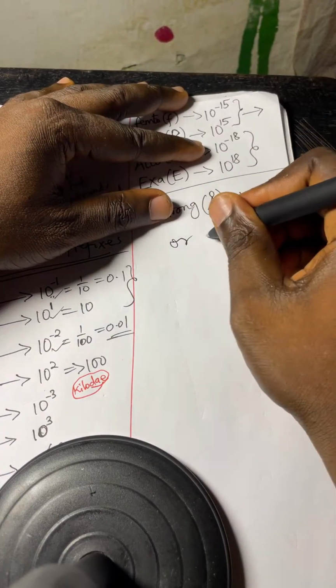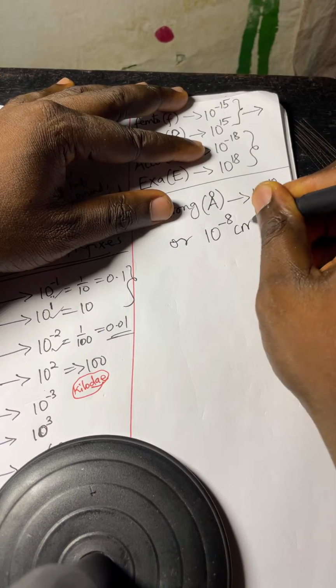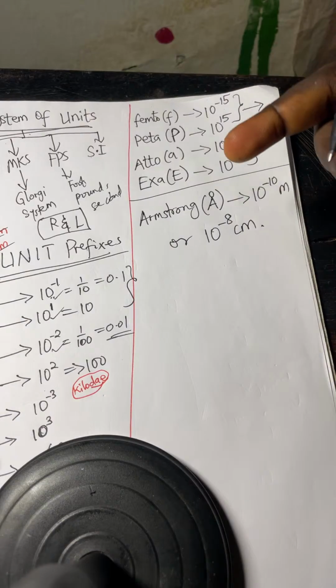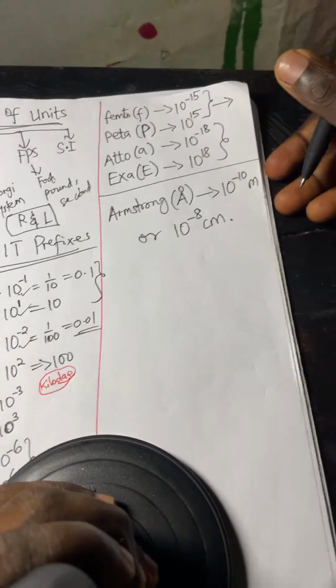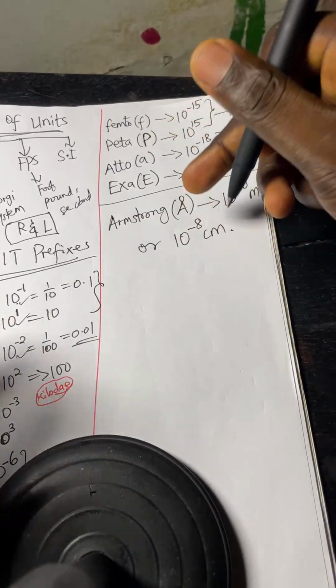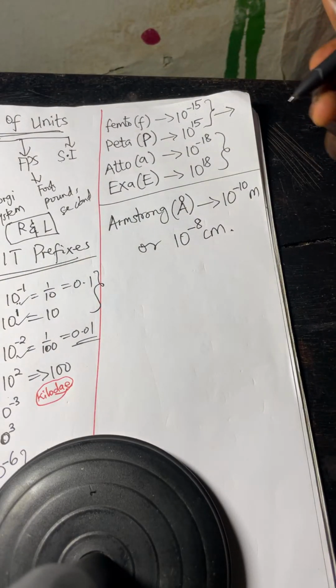Or in centimeters, it becomes 10 raised to power minus 8 centimeter. Take note of this unit. It is used for measuring the diameter of a bacterial cell. It's an infinitesimal distance. So take note of this.